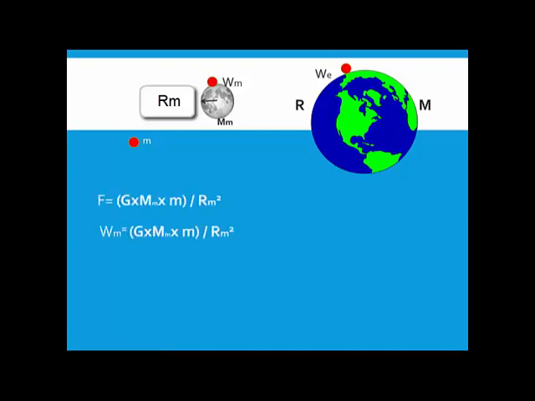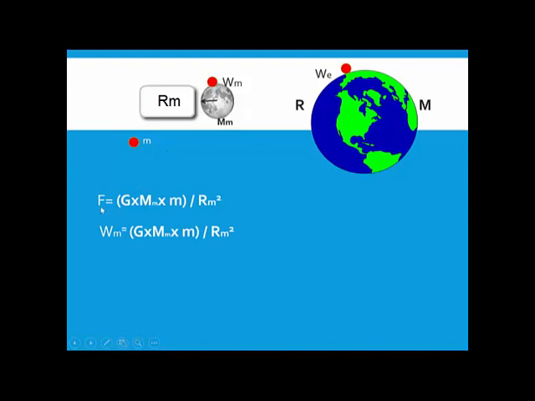Now you can write the universal law of gravitation that we studied. It is force is equal to G into m multiplied by M upon r square. So I am going to apply the same formula in the case of the moon first. Look at this. Now this is the first object, this is the second object. The second object is the moon, the first object is the ball. What is the force between them?